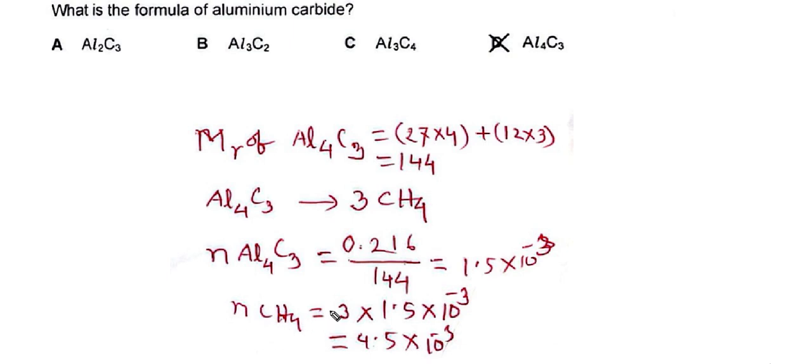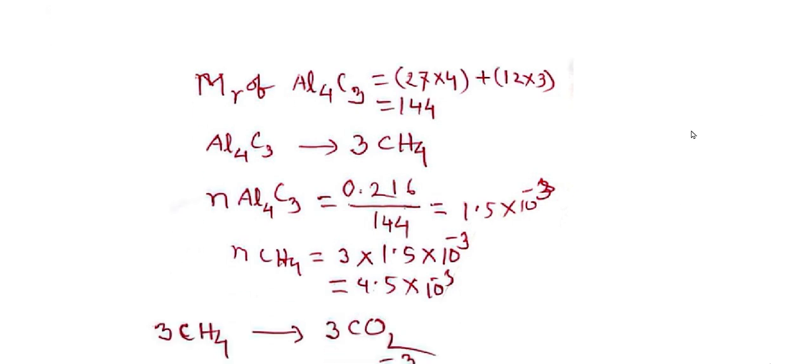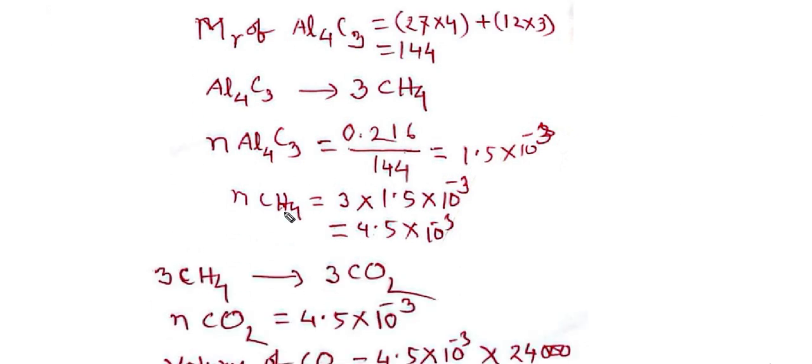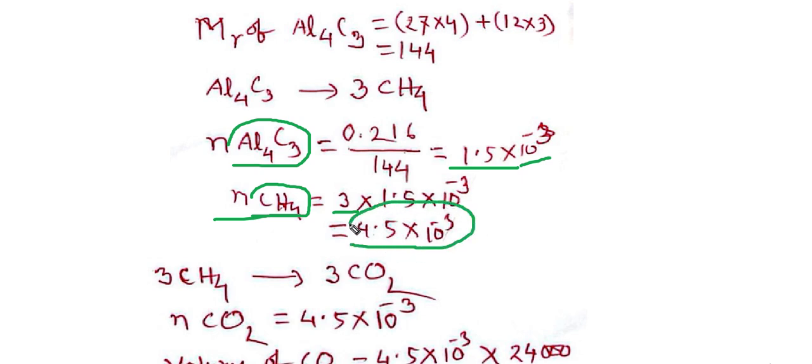Now moles of methane will be 3 times aluminum carbide, because aluminum carbide has 3 carbons, so it produces 3 moles of methane. Moles of methane will be 3 times 1.5 times 10 to the power minus 3, we get 4.5 times 10 to the power minus 3.